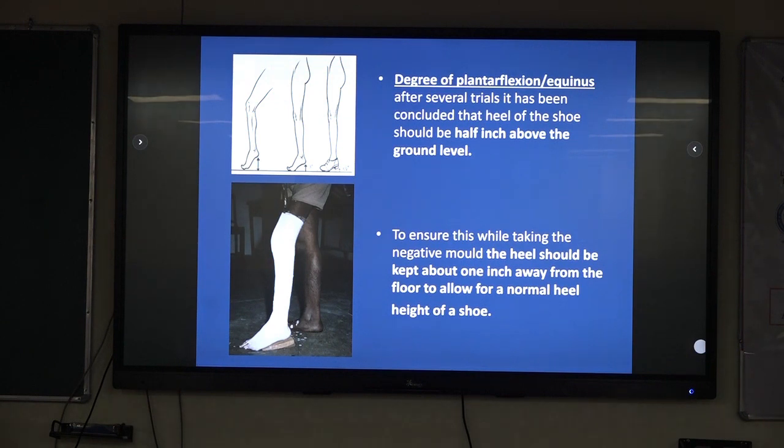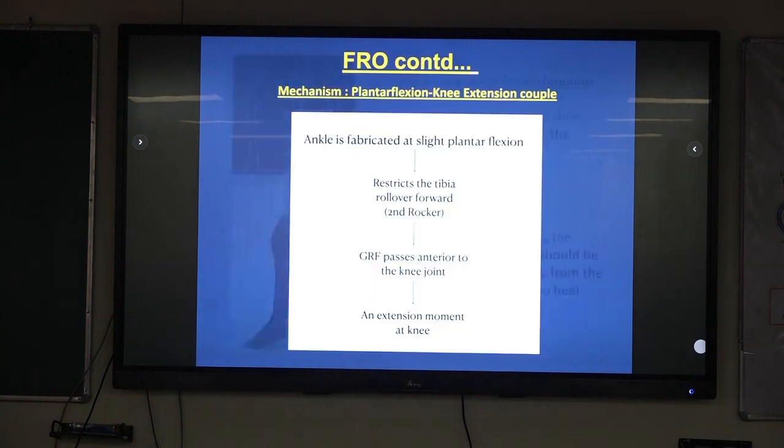So then how to do it? You can see the next picture wherein a wooden slope block is placed, which is 1 inch in height, which means there will be ½ inch of equinus in the orthosis and ½ inch will be covered by the heel of the shoe. So ultimately you will be left with ½ inch of equinus to make this mechanism work.